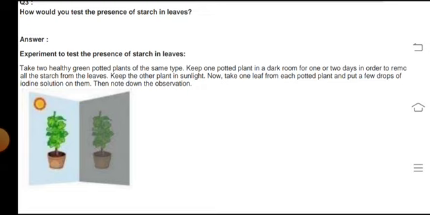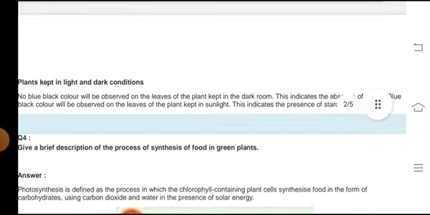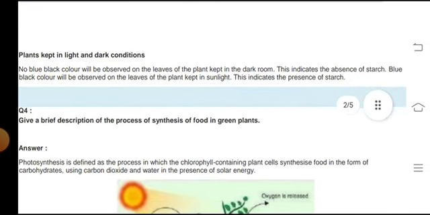Now take one leaf from each potted plant and put a few drops of iodine solution on them, and then note down the observation. Plants kept in light or dark conditions: no blue-black color will be observed on the leaves of plants kept in the dark room, and this indicates the absence of starch. Blue-black color will be observed on the leaves of the plants kept in the sunlight, and this indicates the presence of starch.